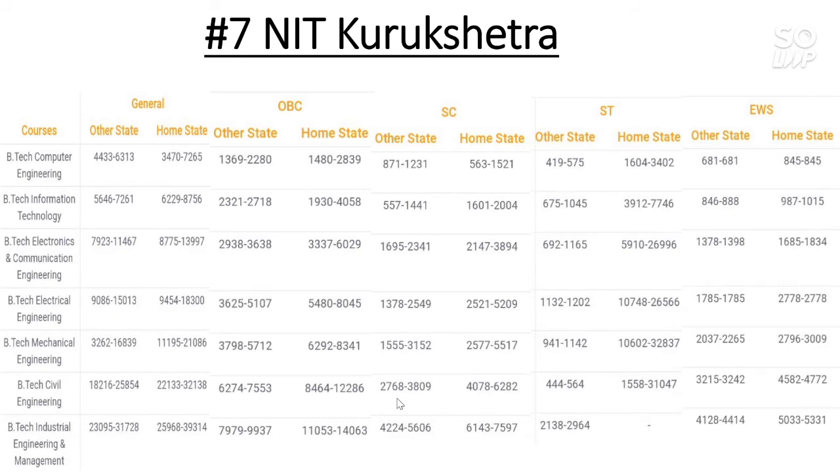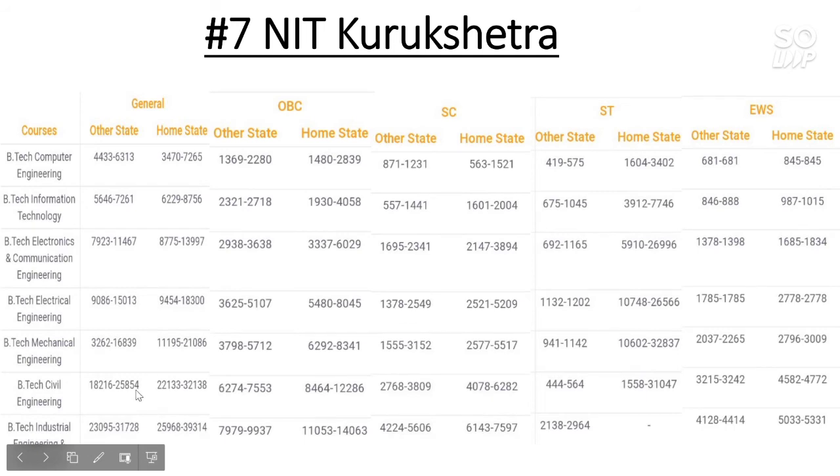And for SC category the cutoff for other state is 3,800, and for home state it is 6,200. Now for ST category the other state cutoff is 564, and home state cutoff is 31,000. And for EWS category the other state cutoff is 3,242, and home state cutoff is 4,772.